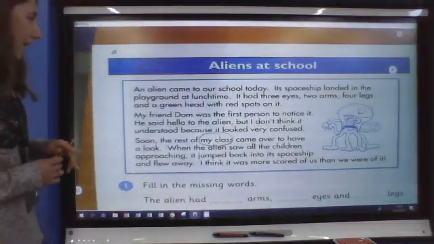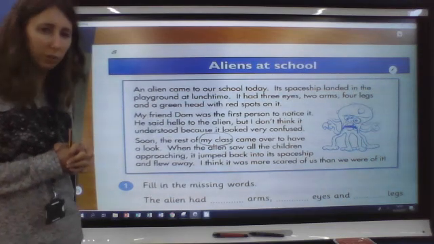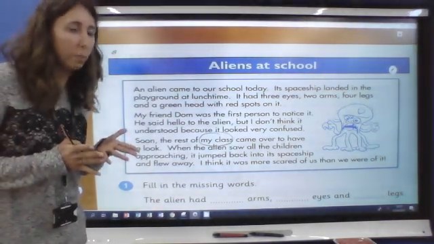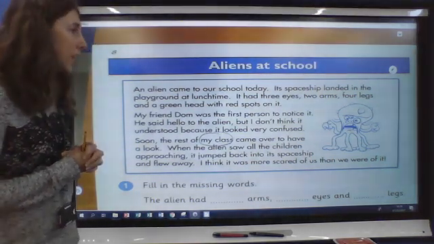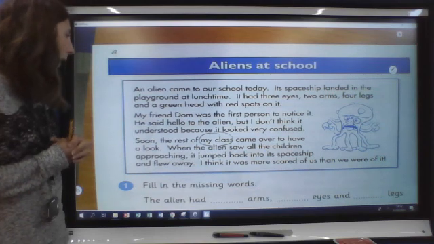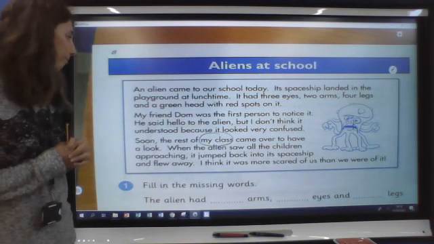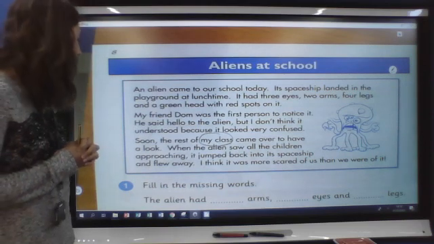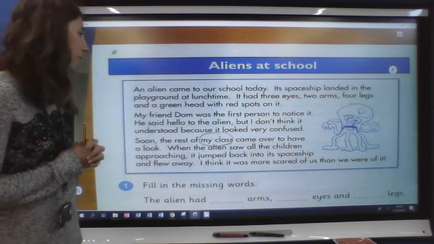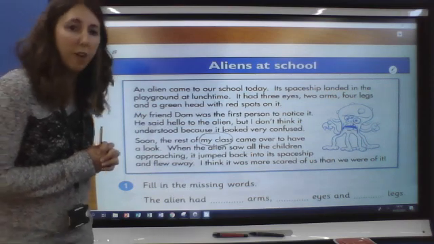Okay. An alien came to our school today. Its spaceship landed in the playground at lunchtime. No one is feeling puzzled yet. It had 3 eyes, 2 arms, 4 legs, and a green head with red spots on it. My friend Dom was the first person to notice it. Doesn't tell us anyone's puzzled yet. He said hello to the alien, but I don't think it understood because it looked very